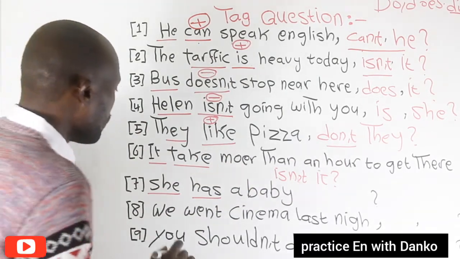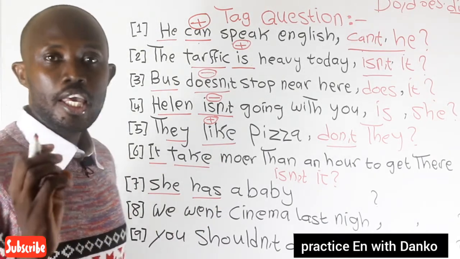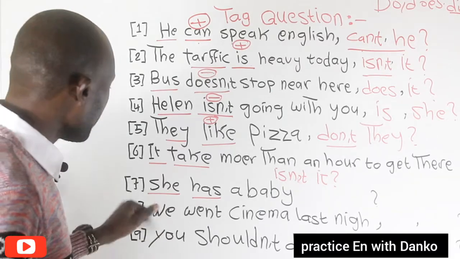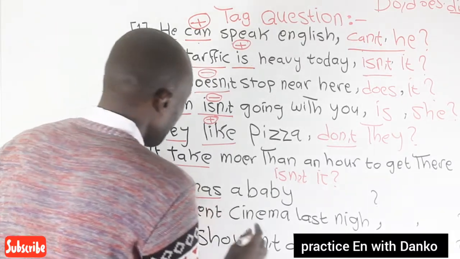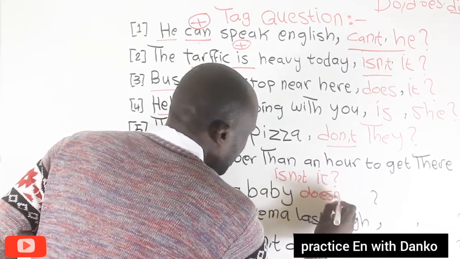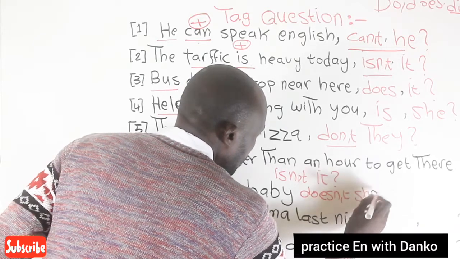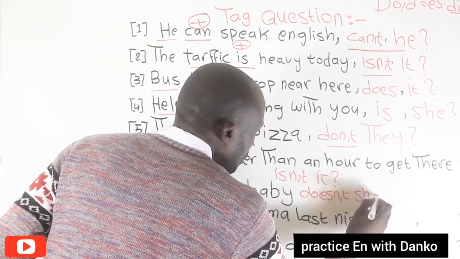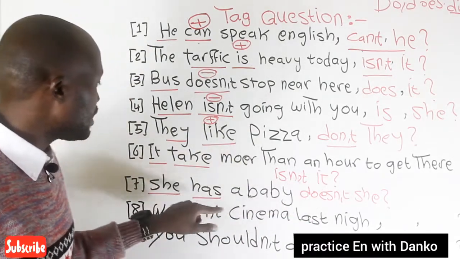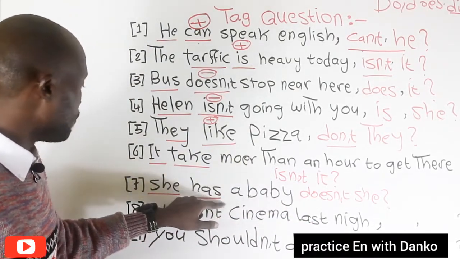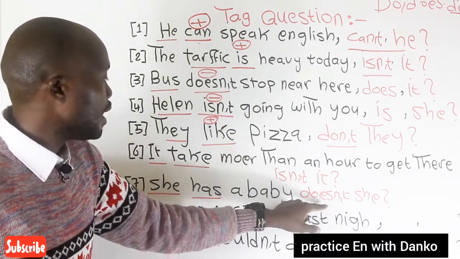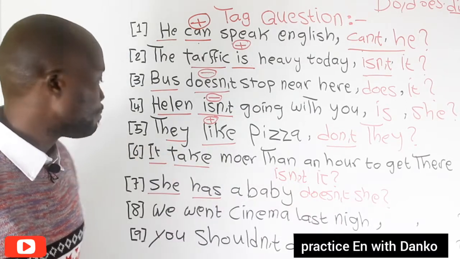As you remember, he, she, it work with does. So it becomes: She has a baby, doesn't she? Why do we use the negative? Because the sentence is affirmative. So when we have affirmative sentences, we need to use the tag question in the negative form.